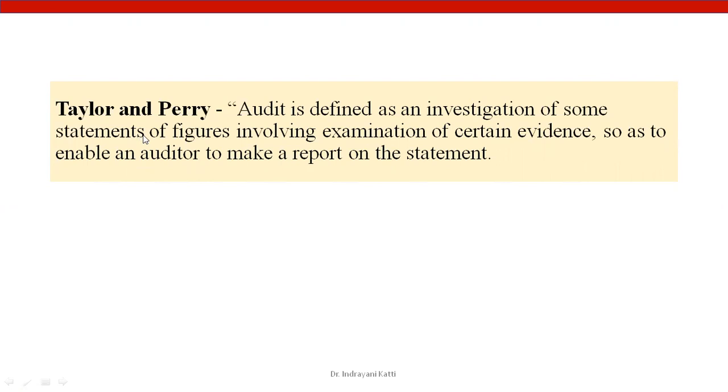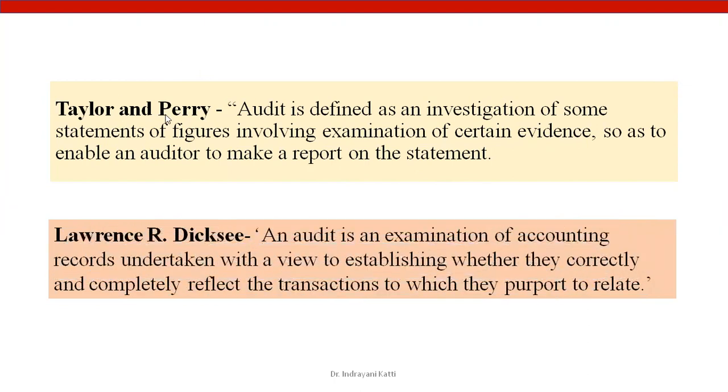Two statements are there: the income statement, that is the P&L account, and the balance sheet. Okay, so some statements of figures. There are liabilities, assets, and there are expenses, incomes in the P&L account. So figures are examined, investigated by him, involving examination of certain evidence, that is documentary evidence. He cross verifies, that itself is known as vouching, so as to enable an auditor to make a report on the statement. Okay, so this is all about the definition of Taylor and Perry.